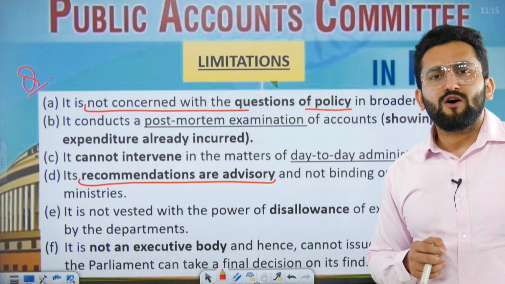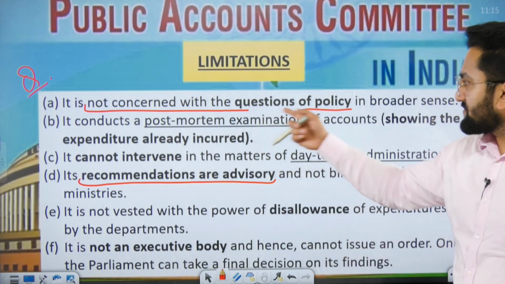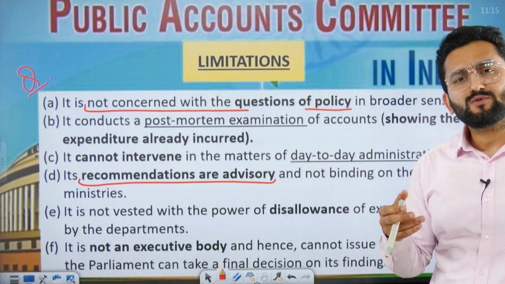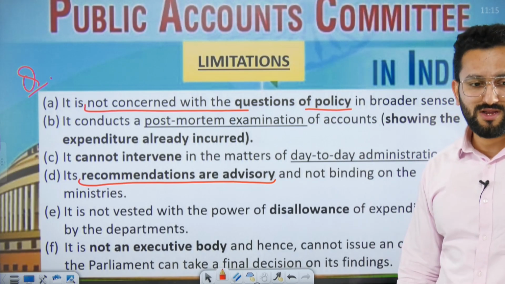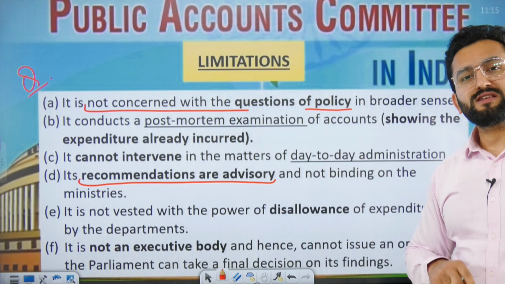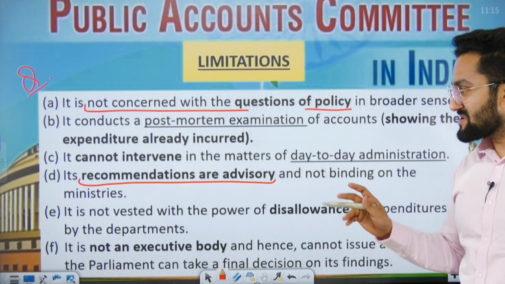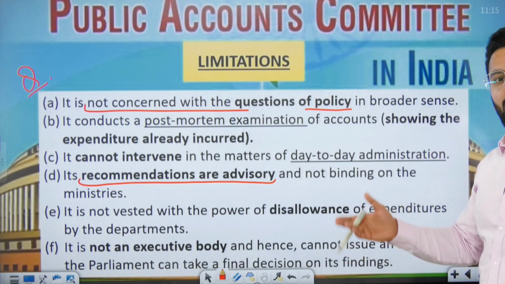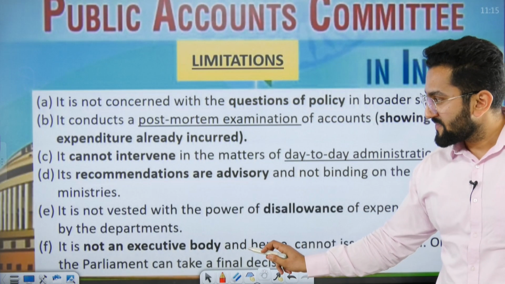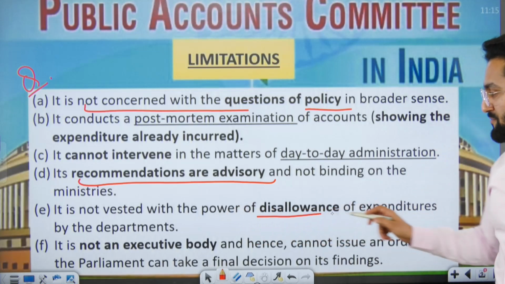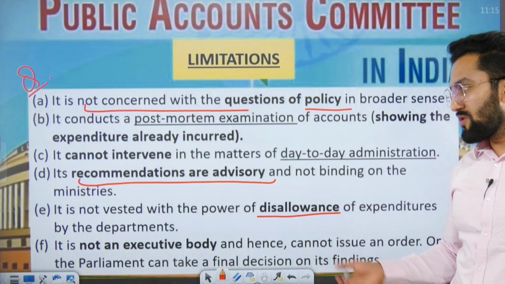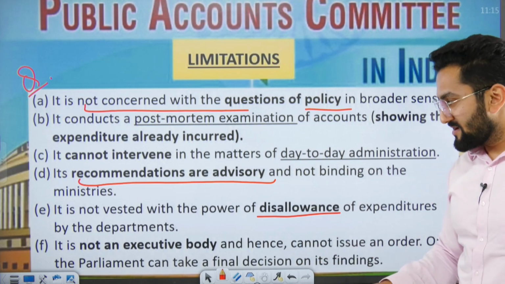Now, limitations of the Public Accounts Committee. What are the limitations? First of all, it cannot question the policy because expenditure is already done in the debt policy. You are there for a post-mortem examination, right? Job is done. Recommendations are advisory in nature. The recommendations they give to the House are advisory in nature. Not vested with the power of disallowance of expenditure, because expenditure is already done. How can you actually disallow the government to spend, right?